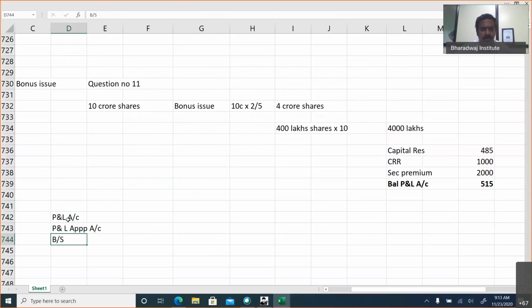Please go through them alone for about 20-30 minutes. Especially the minimum transfer to be made to reserves, like when dividend is declared, we transfer a percentage to reserves. Please go through that point also. We'll discuss this, and there is a small amendment also in this particular thing with respect to corporate dividend tax that we have to incorporate. So we'll meet in the evening.